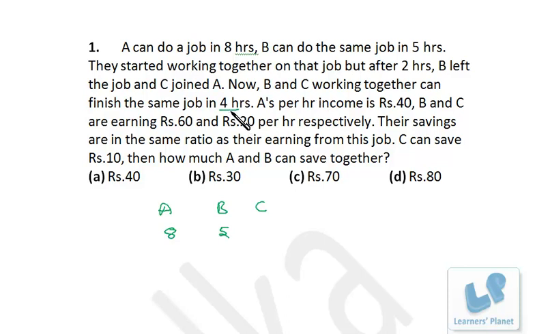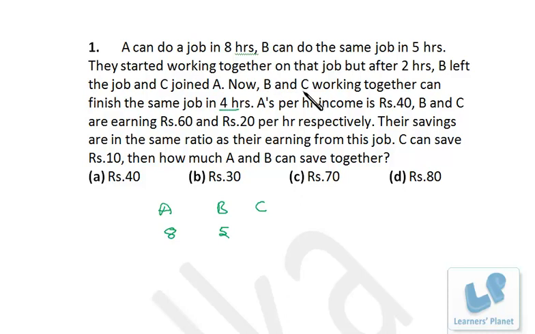So B works for 4 hours, then he'll be doing 4 by 5 of the total work, that means 80% of the total work. If both of them work for 4 hours and the work is completed, B is doing 80% of the work, so the remaining 20% is being done by C.